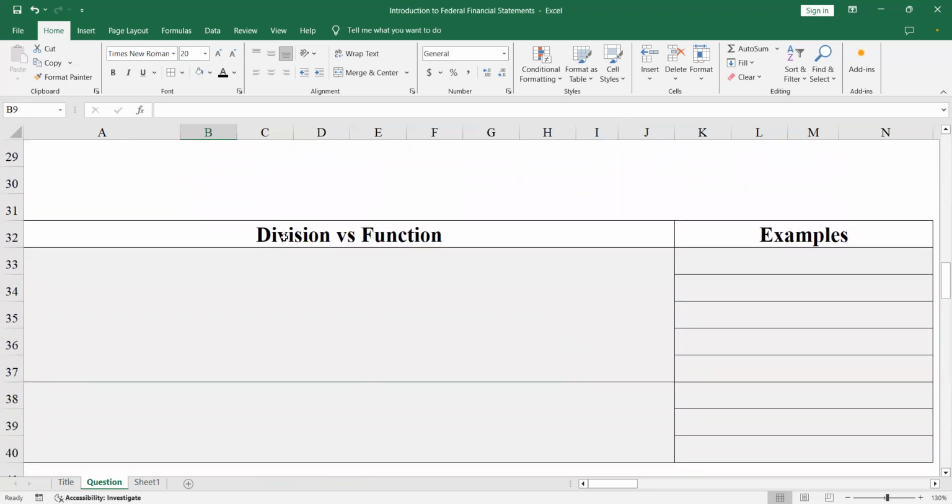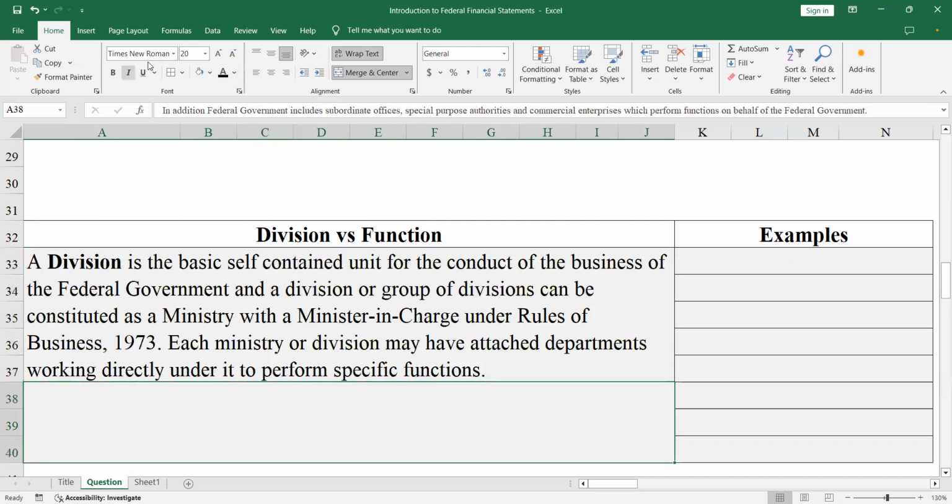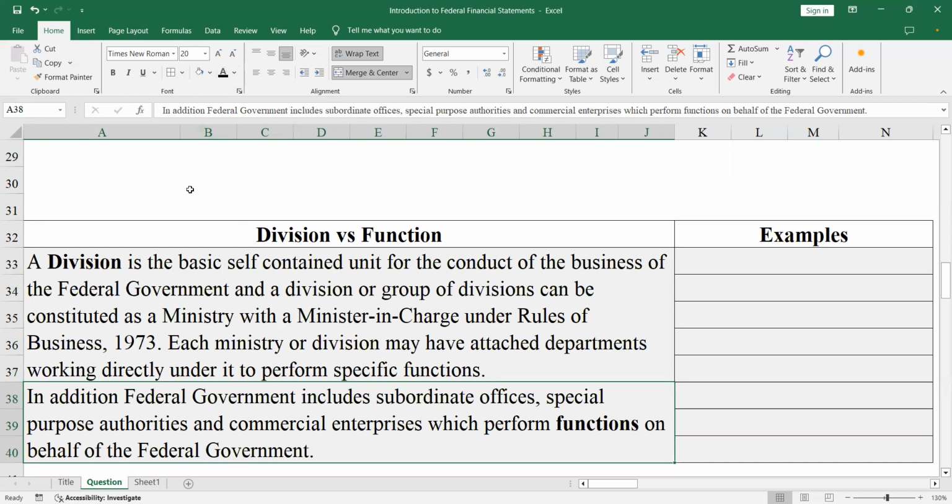Now, the federal financial statements are made with regards to first the divisions and then the functions. So what's the difference between division and function? A division is a self-contained unit for the conduct of business of a federal government.